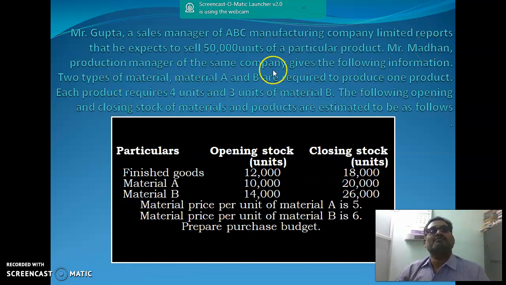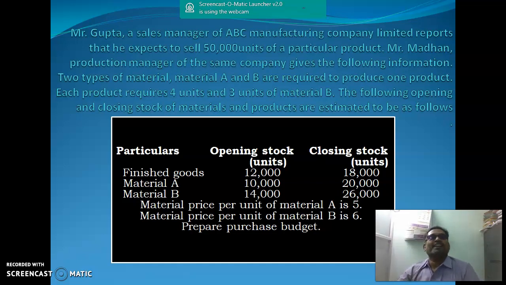Mr. Madan, production manager of the same company, gives the following information. Two types of material, A and material B, are required to produce one product. The sales manager prepared the sales budget and estimated 50,000 units of the product. To produce a product, material A and material B will be required. Each product requires 4 units of material A, then 3 units of material B.